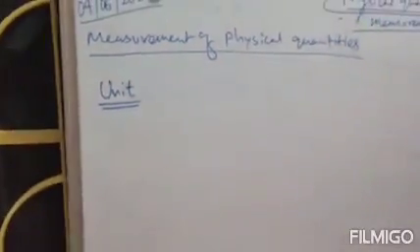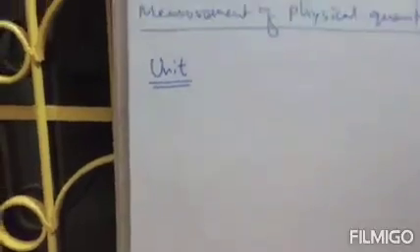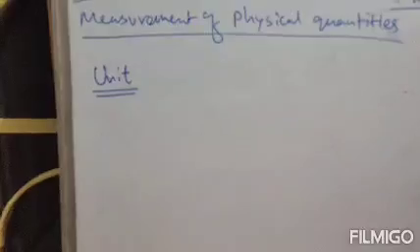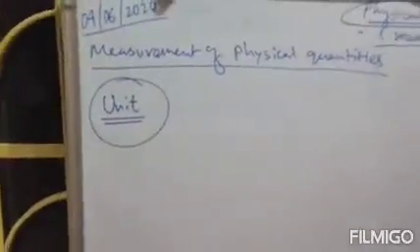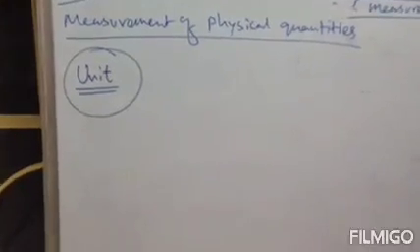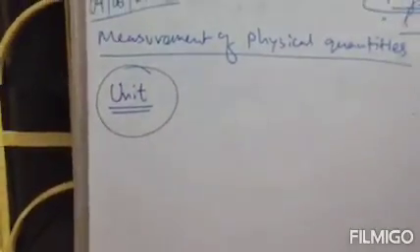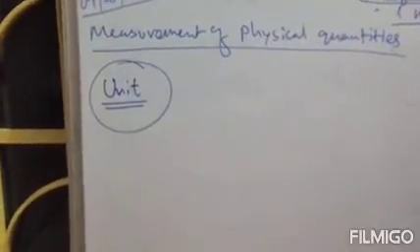Next one is your unit. What is the definition of unit? A unit may be defined as a fixed quantity that is used as a standard for measuring the physical quantity. So in short, a unit is a fixed quantity that is used for measuring physical quantities.